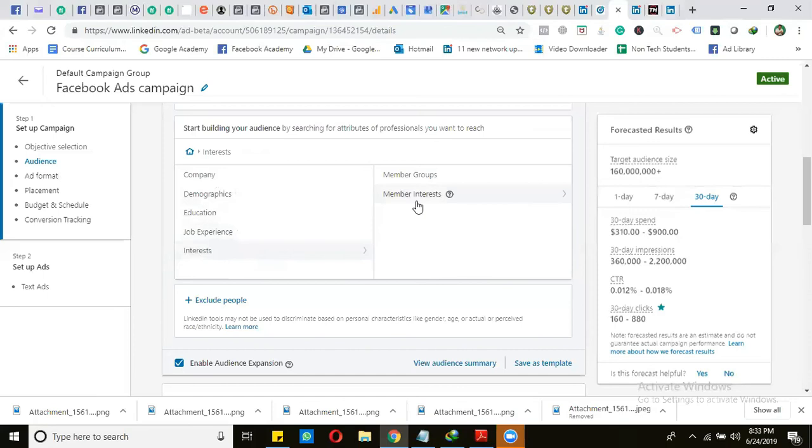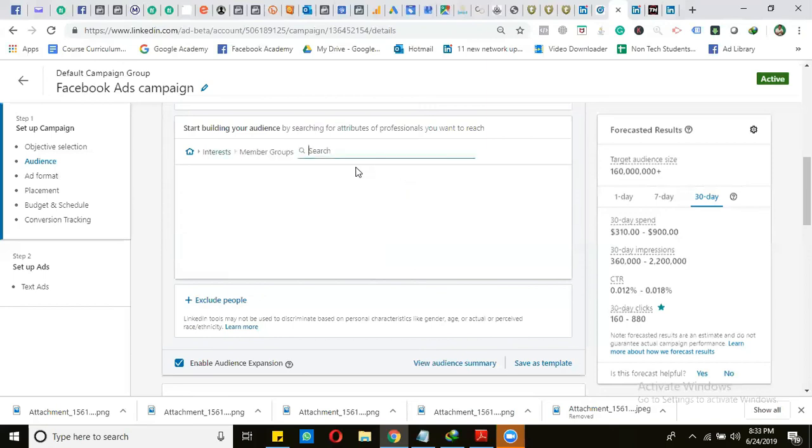Facebook, LinkedIn groups are the most powerful tool for targeting the people who are the members of the group. This option is not available even for the Facebook. We cannot target the group members for the Facebook, but here on the LinkedIn we can target the people who are the members of any specific group.